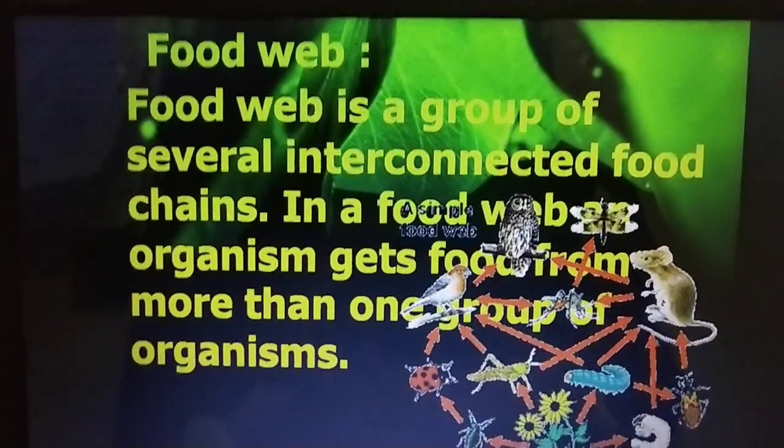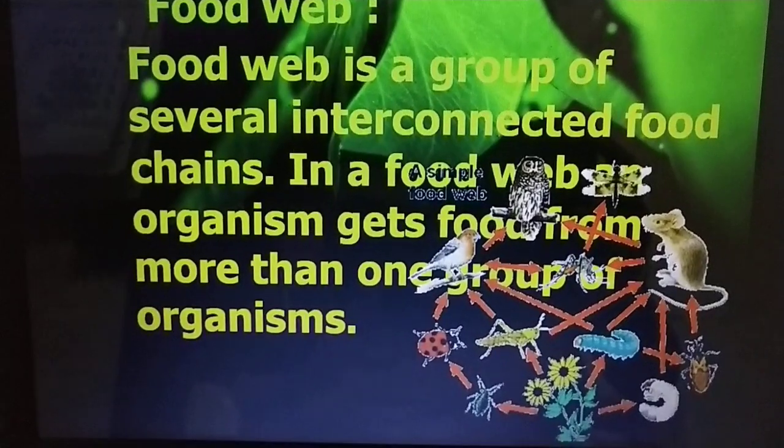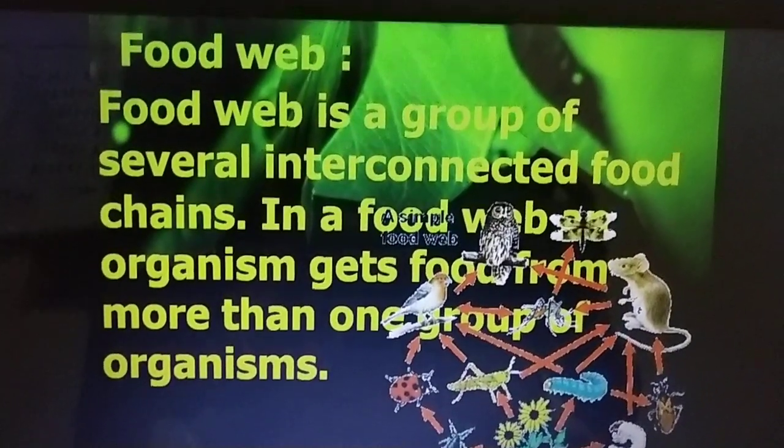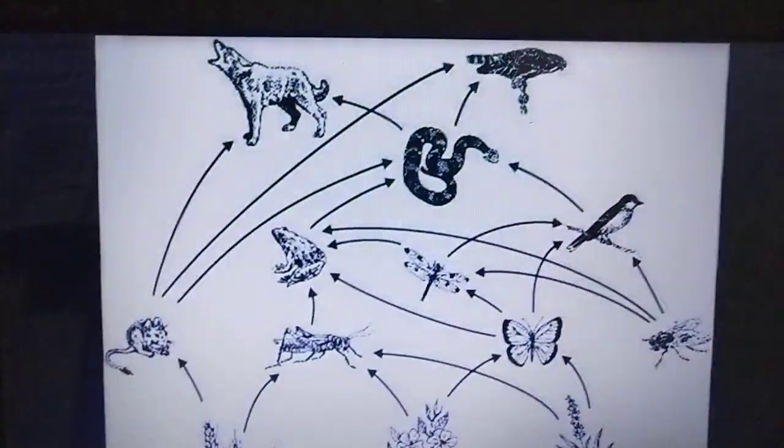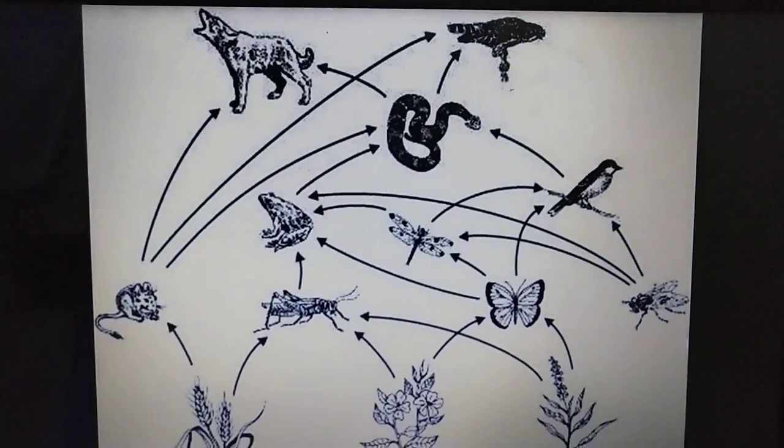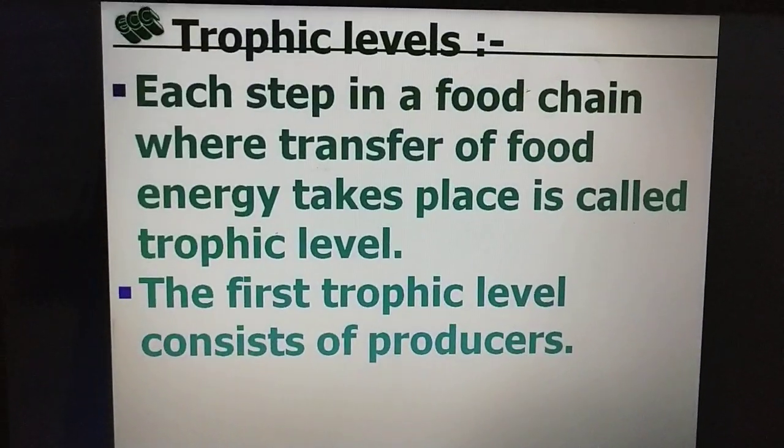Now, when many food chains get interconnected, that interconnection is called a food web. This is an example of a food web where many are interconnected with each other.